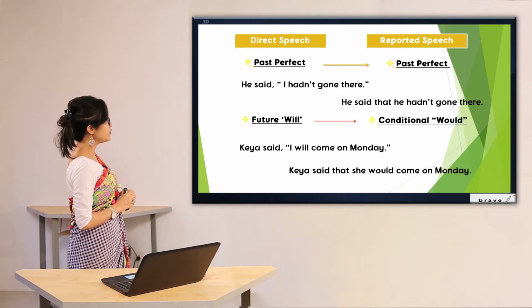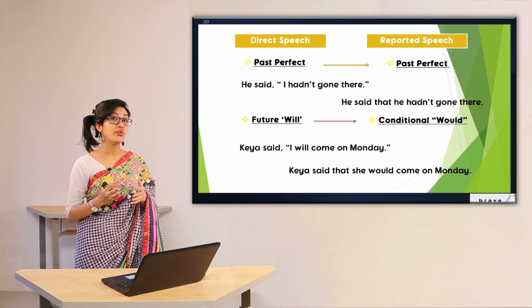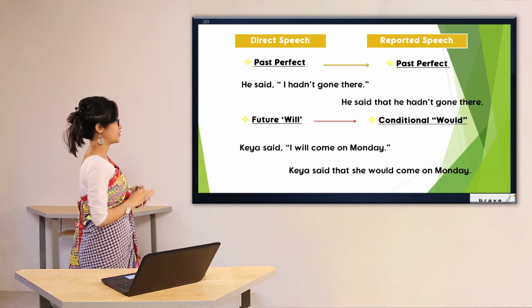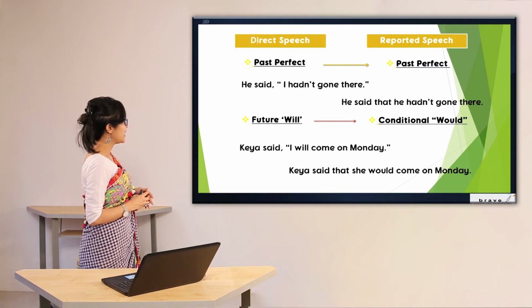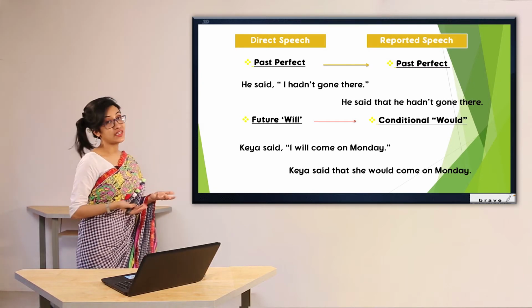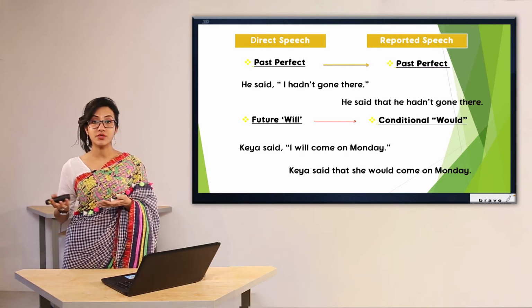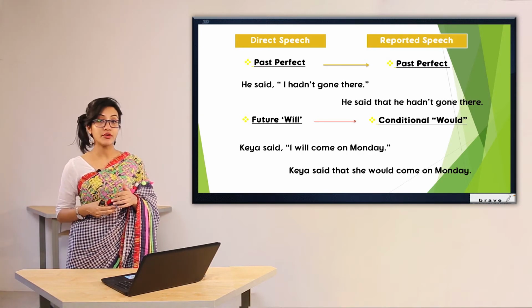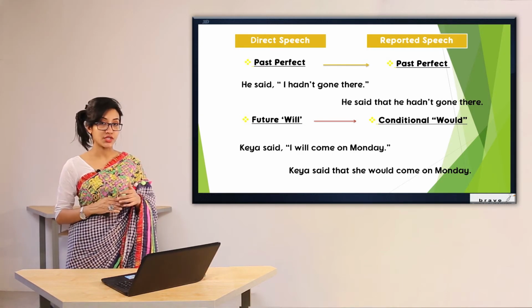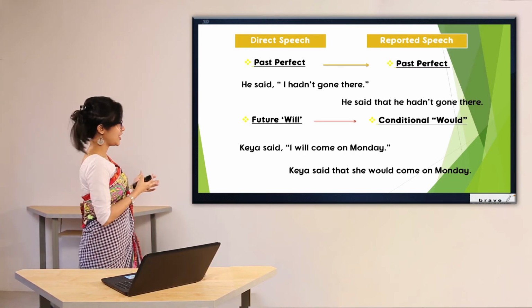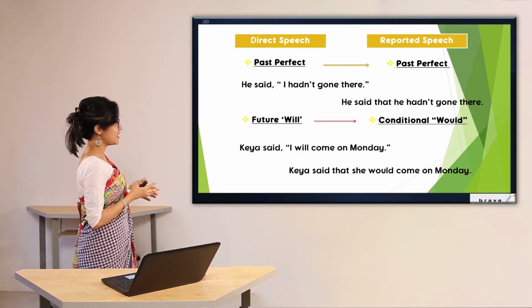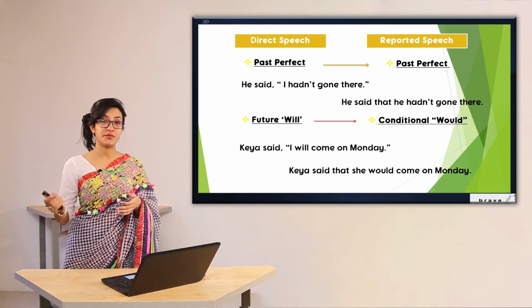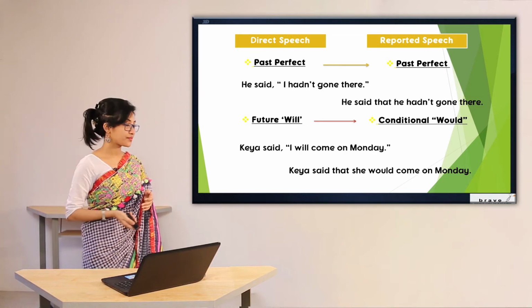Now, in case of future tense, in case of will, what are you going to do? You are going to change it into would. For example, Kia said, I'll come on Monday. I will come. So, we have the subject, we have will, and then we have the verb, which means that this is in future tense. So here we have changed it into Kia said that she would come on Monday. Only will has been changed into would.